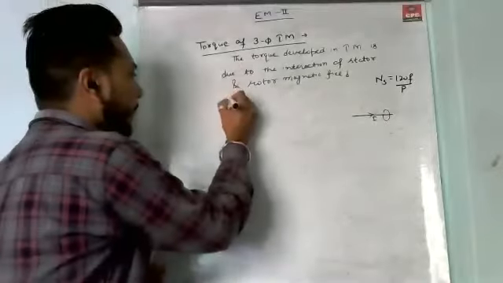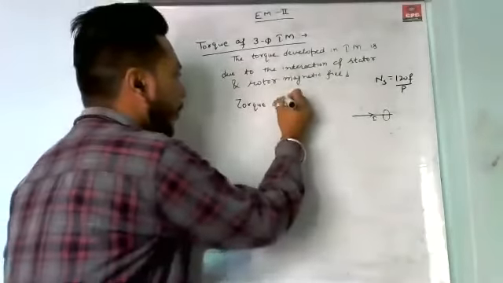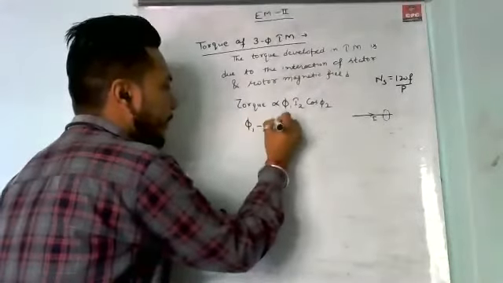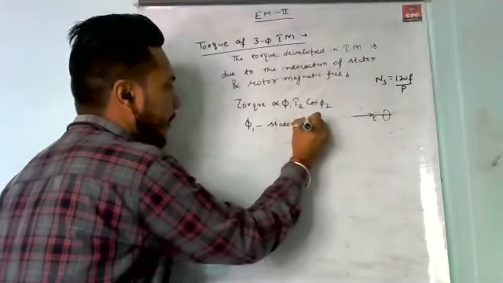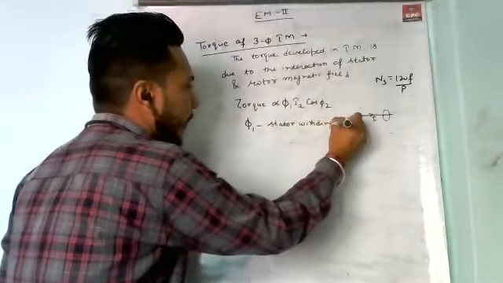The torque developed in an induction motor is directly proportional to phi1 I2 cos phi2. Here phi1 is the stator winding flux, I2 is the rotor current, and cos phi2 is the rotor power factor.